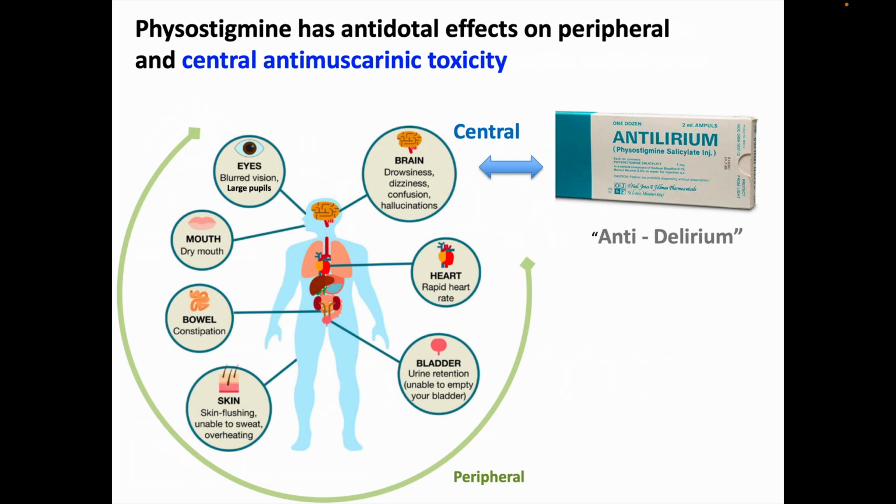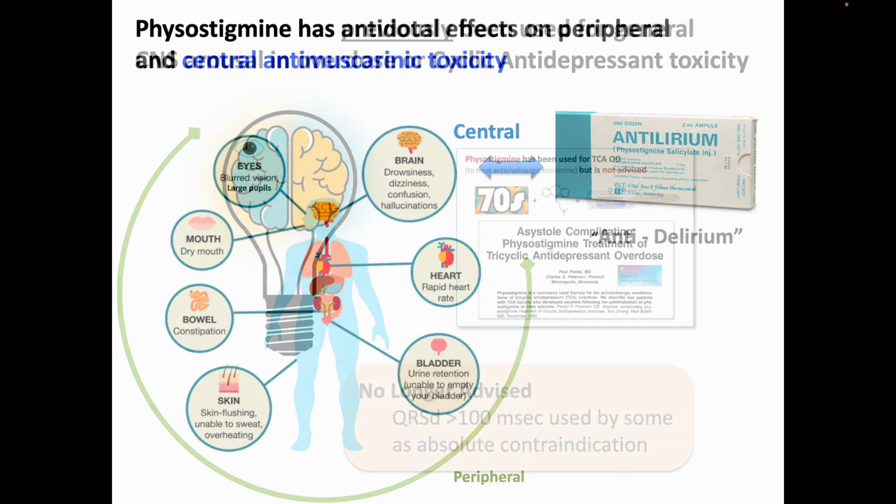Physostigmine, as a cholinomimetic agent, can reverse peripheral antimuscarinic effects. But since it can enter the CNS, it can also have antidotal action against central antimuscarinic toxicity, the confusion and delirium that can be seen in the anticholinergic toxidrome. In fact, the common trade name for physostigmine in the US is Antilirium, since it has anti-delirium effects.